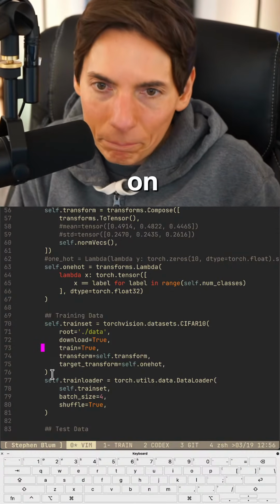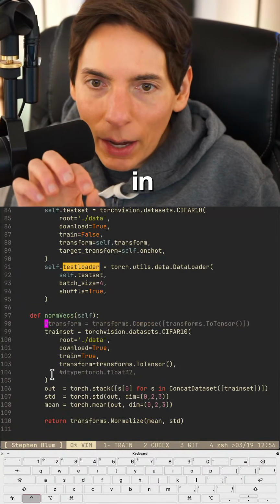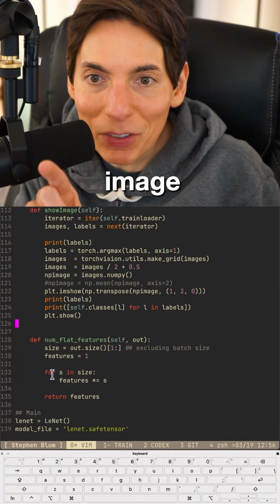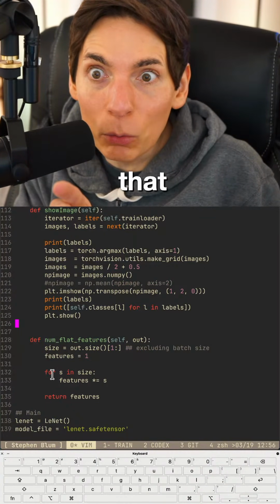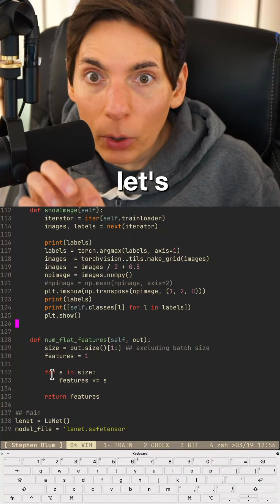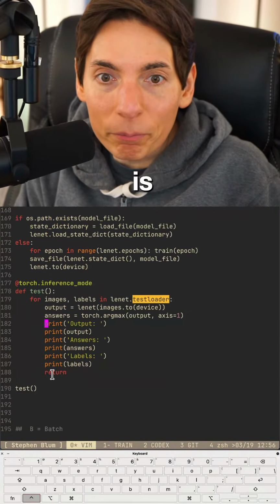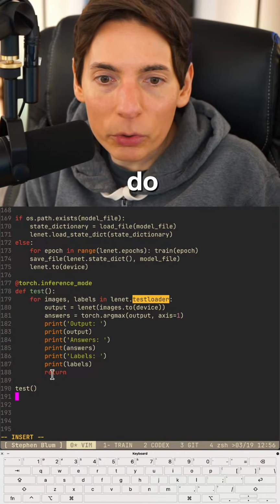Welcome on in. Let's see, show image. Maybe we could do a show image and see if it's correct. Do you think that would work? It should work, right? So let's try show image. Let's do it. Let's see if show image is gonna work. Okay, we'll do this. We'll do test and we'll do